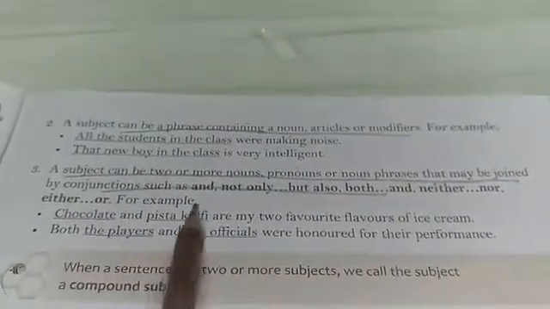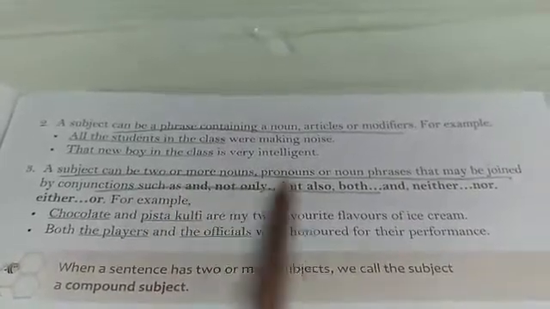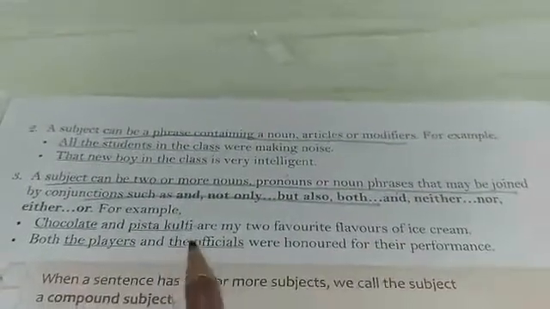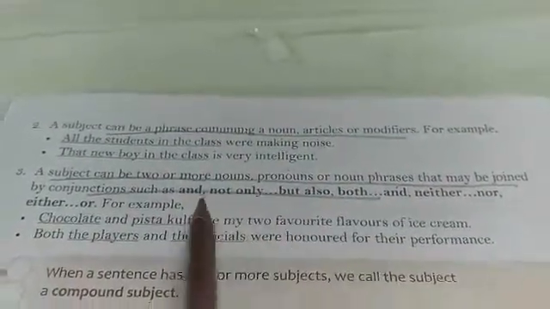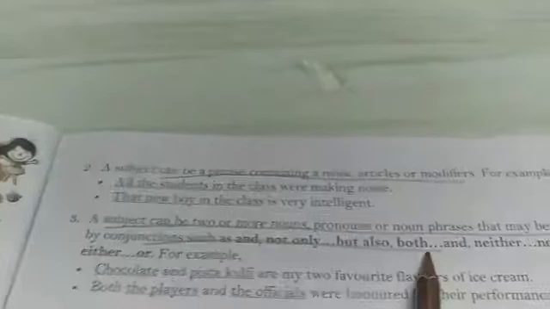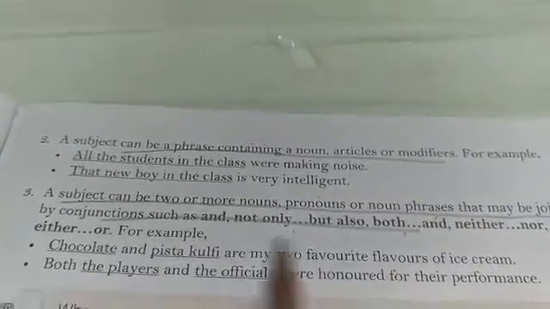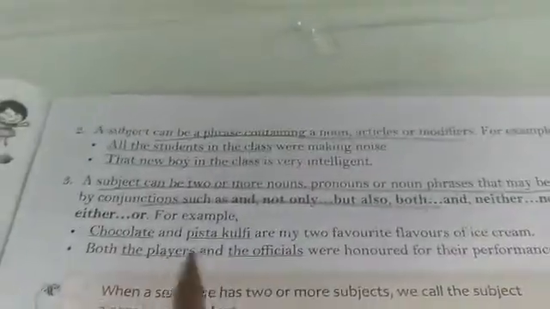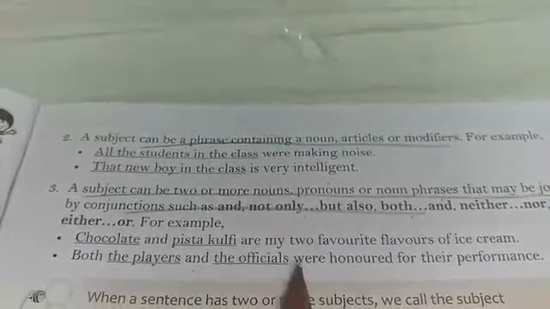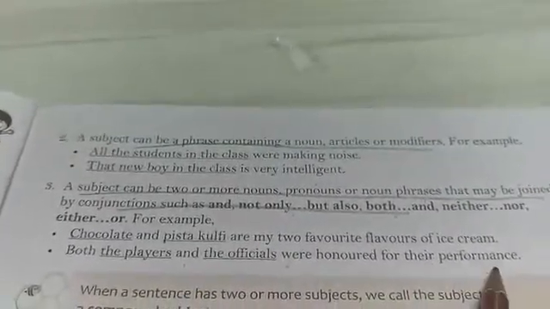A subject can also be two or more nouns, pronouns or noun phrases that may be joined by conjunctions such as not only, but also, both, neither, etc. For example, both the players and the officials were honored for their performance.